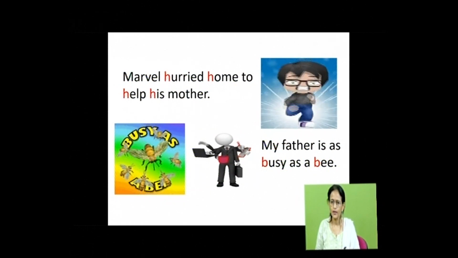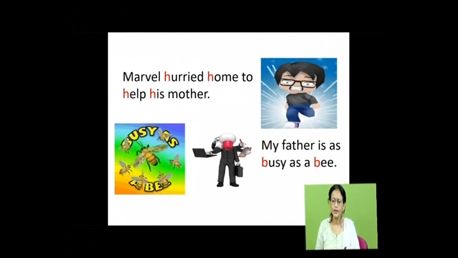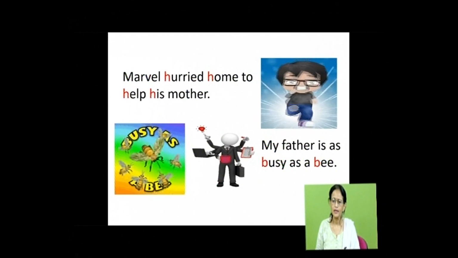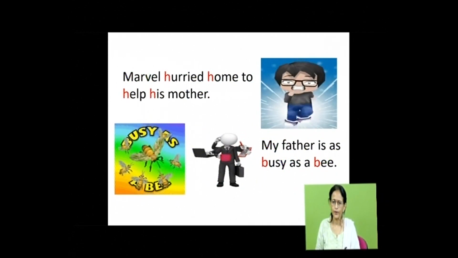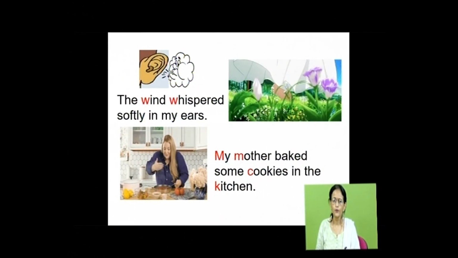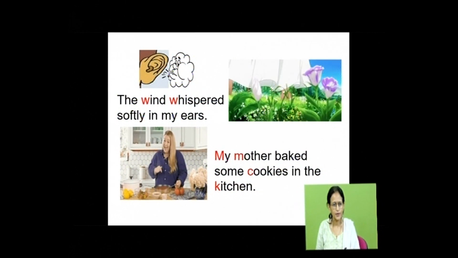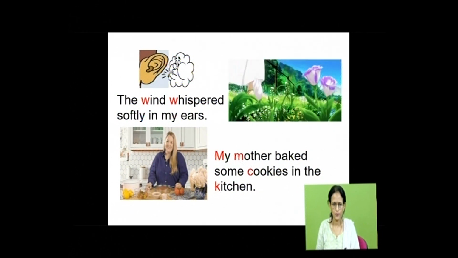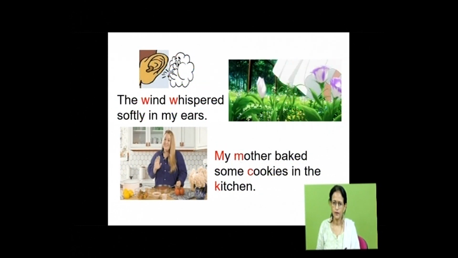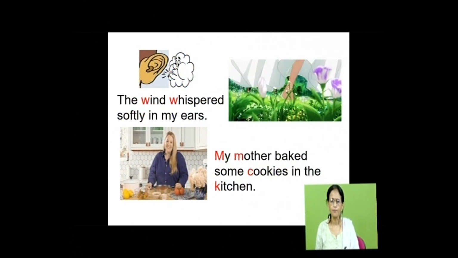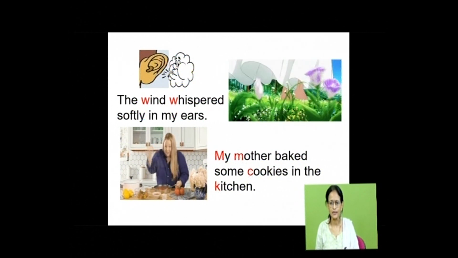In the next one, the sound b has been repeated in busy and bee. See, these sounds are in the beginning of the word. Coming to the next one, the wind whispered softly in my ears. W sound has been repeated in wind and whispered. In the next, my mother baked some cookies in the kitchen.